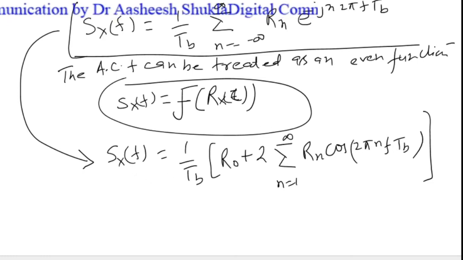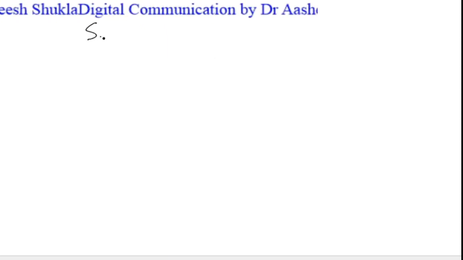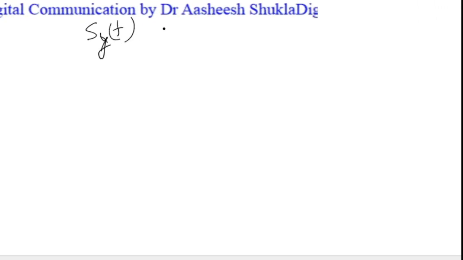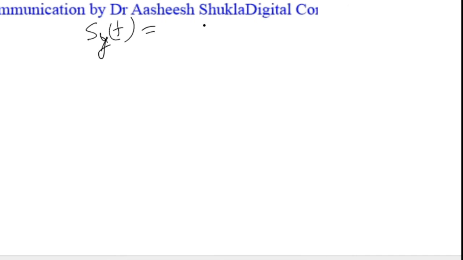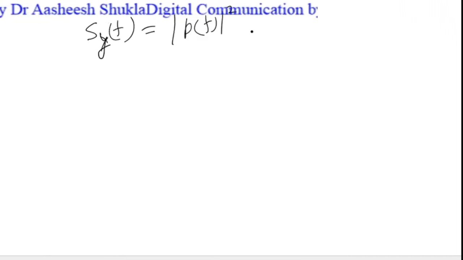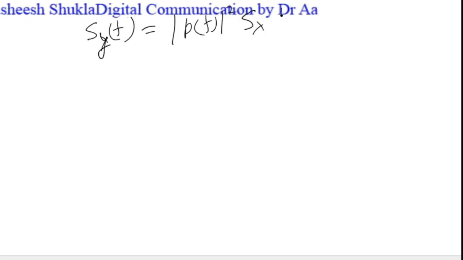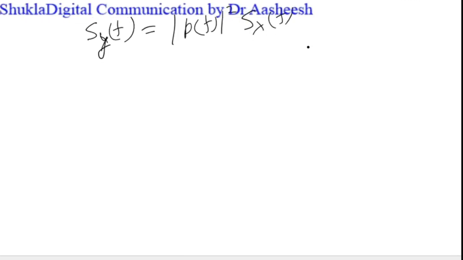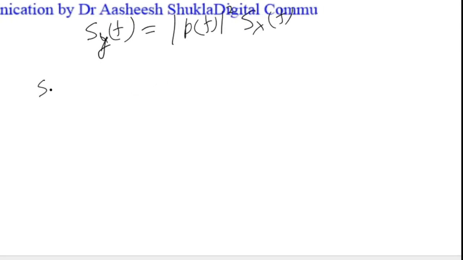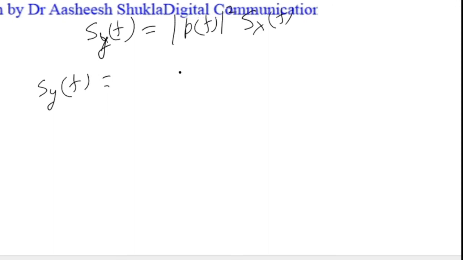Now we are coming to our main point, that we have to calculate the power spectral density of SY(f), that is the PSD of the line code. So SY(f) can be simply written as mod of P(f) square into SX(f), and we have calculated the value of SX(f) in the previous slide. Now we'll put the value of SX(f) here in this equation to get the power spectral density of the line code, that is SY(f).